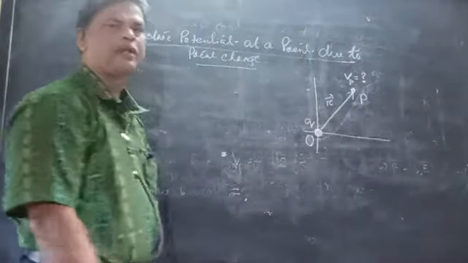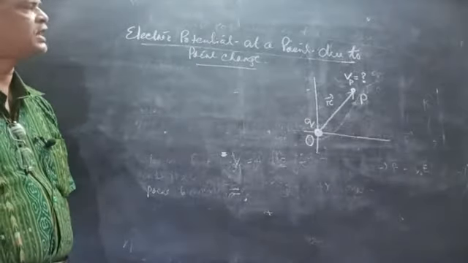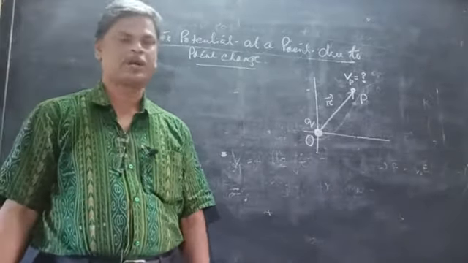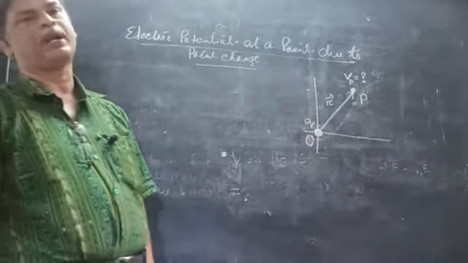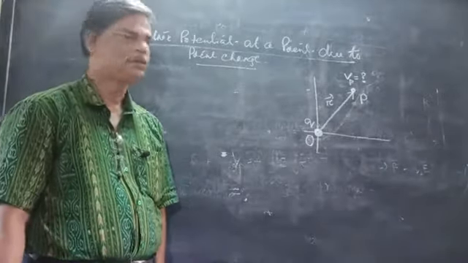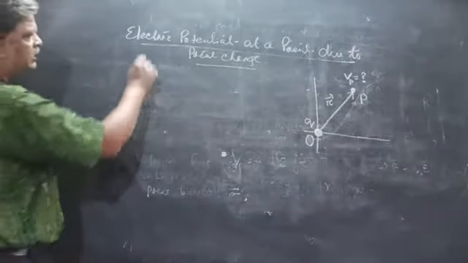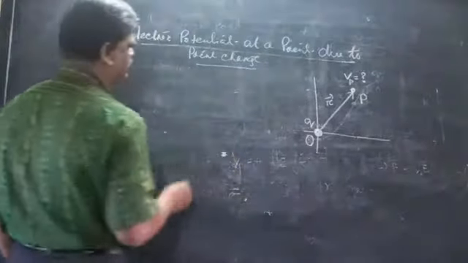Then what is the electric potential at this point P? By definition, the electric potential is the net amount of work done to bring a charge from infinity to that point. Clear? Now we find the electric potential at a point due to a point charge.